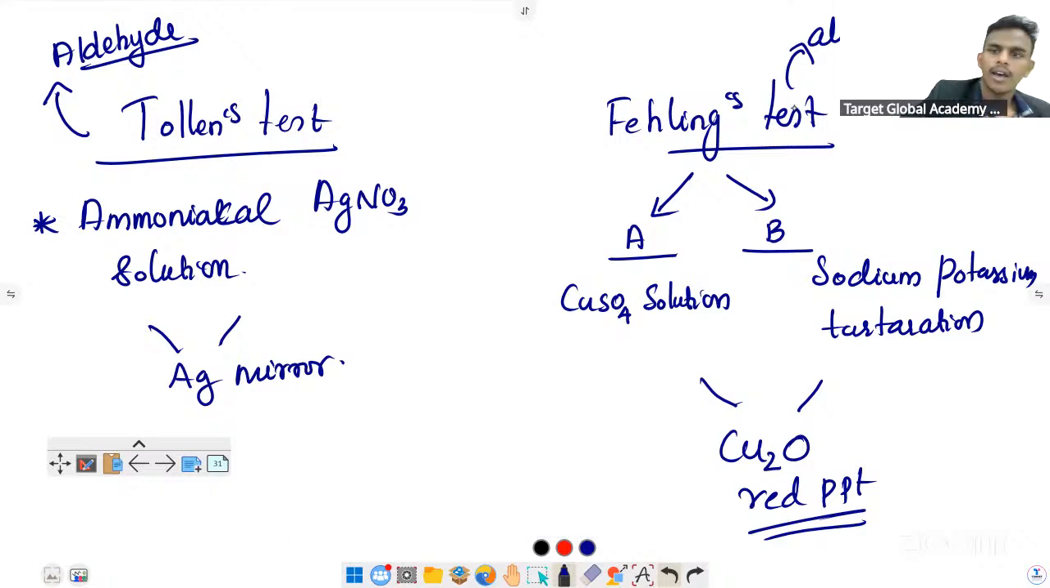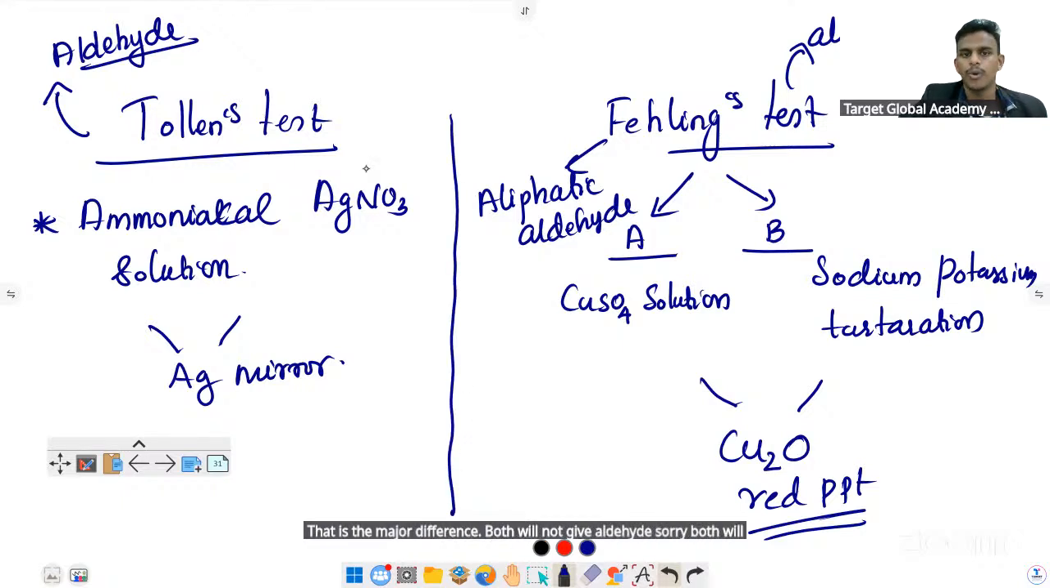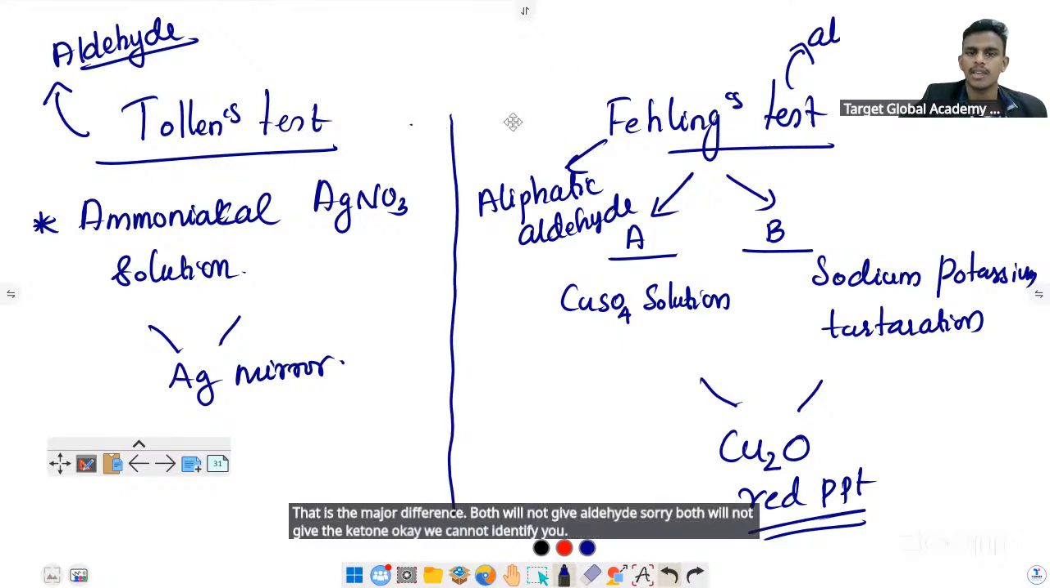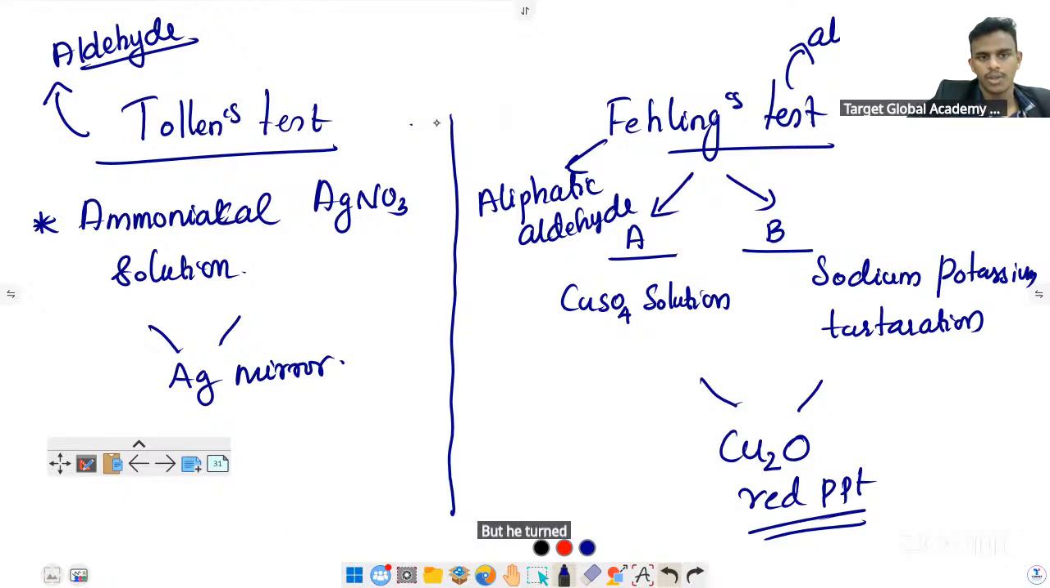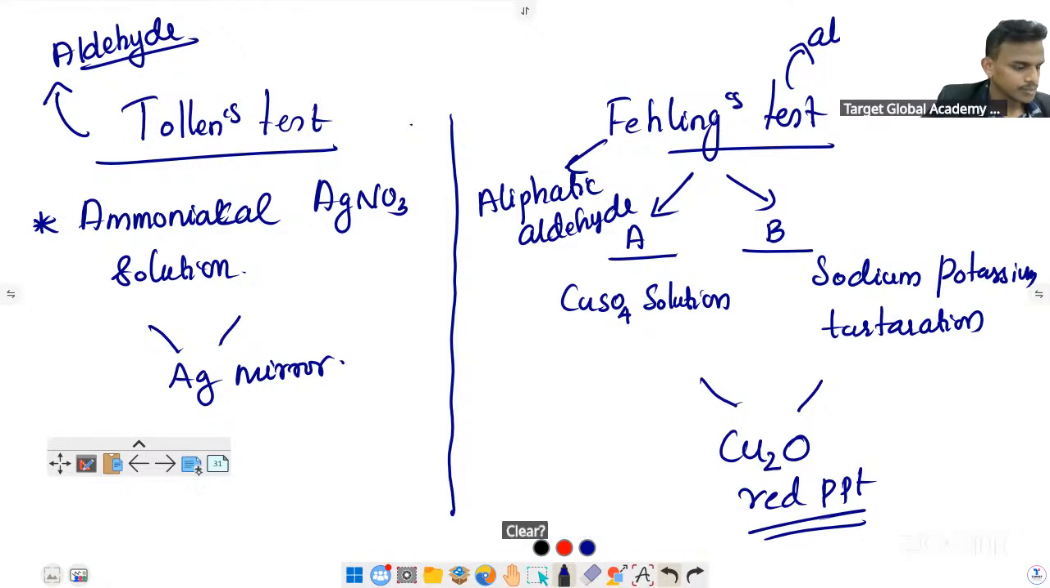Aliphatic, that is the major difference. Both will not give a positive test with ketones. We cannot identify a ketone using them, but a ketone will give a negative test. Ketone will not give the Tollens test or Fehling's test. So if they have given an aldehyde, how will you distinguish it? Using the Tollens test. Clear? I hope it's clear. Next.